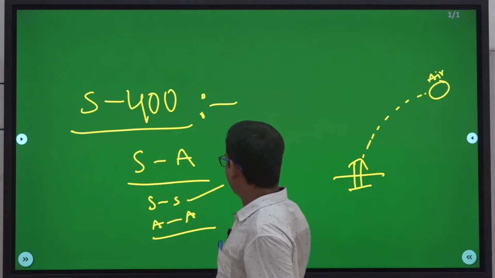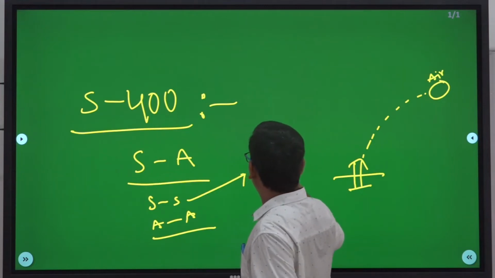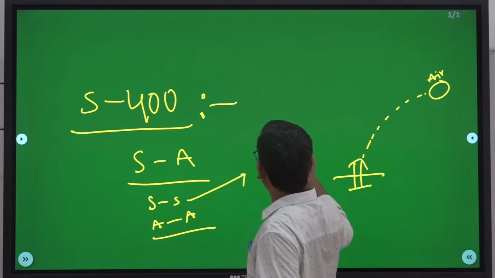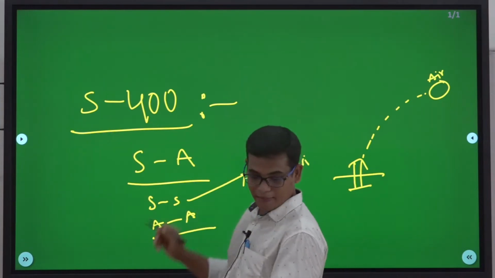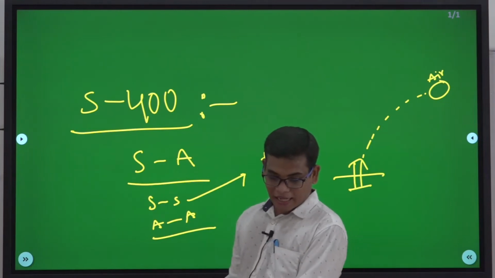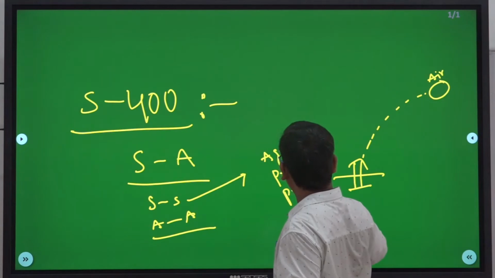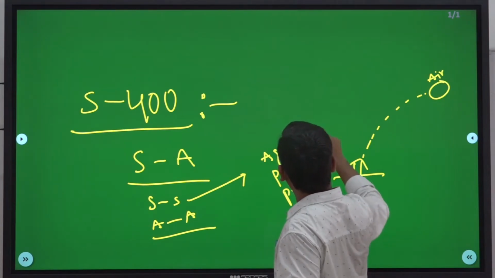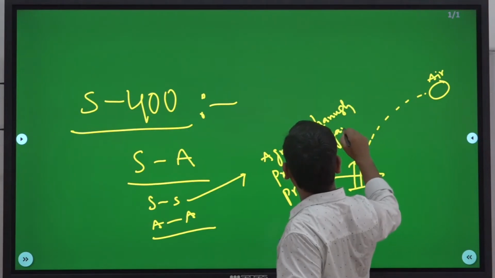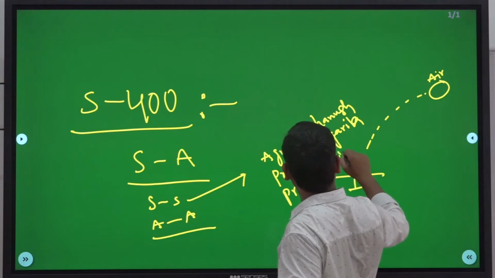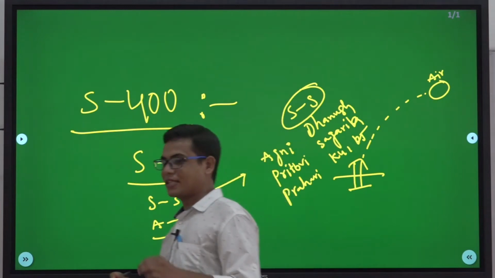Maybe you are aware of the different surface to surface missile systems: Agni series, Prithvi series, Prahari, Dhanush, Sagarika, K4, K5. These are existing surface to surface systems.